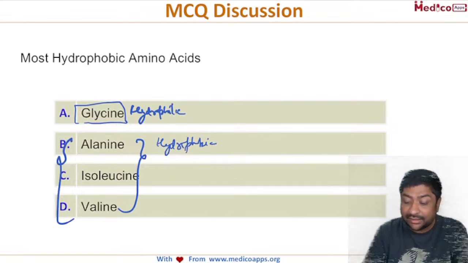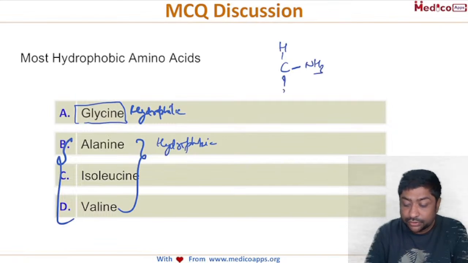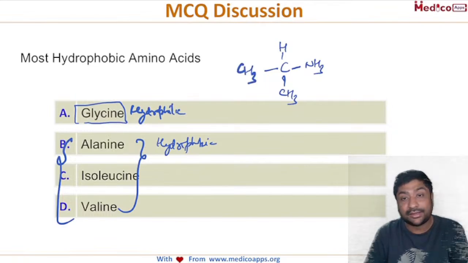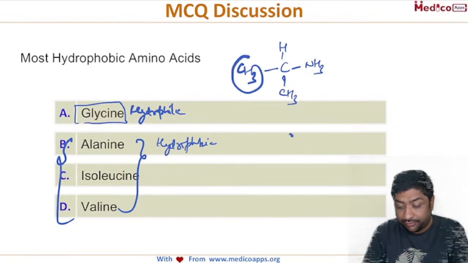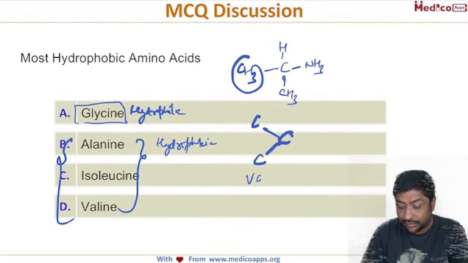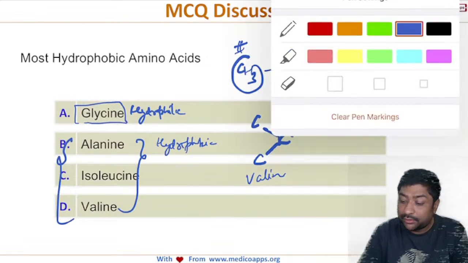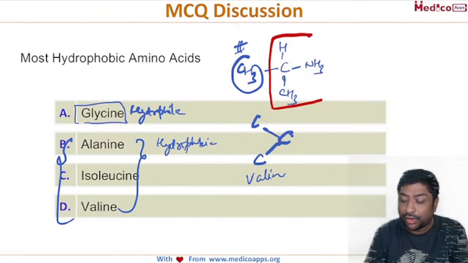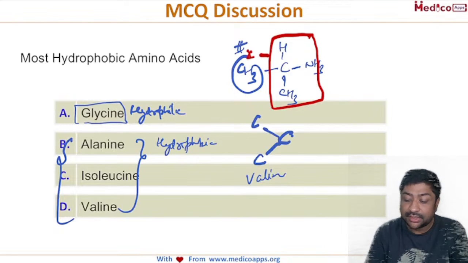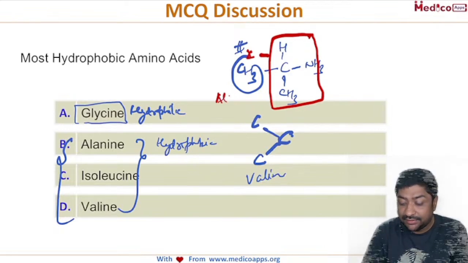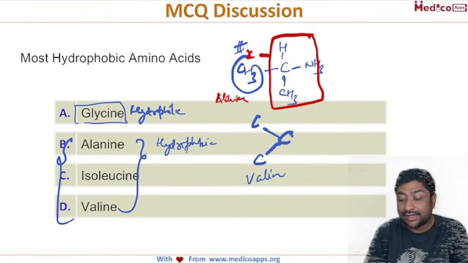So let's look at alanine. So this is the general amino acid, and here if it is a methyl group, it becomes alanine. Okay, if it is a 2 carbon, then it becomes valine. I'm just talking about this because this portion is the same for all amino acids. It is only this side chain which differs. So this is alanine, this is valine, 3 carbon.